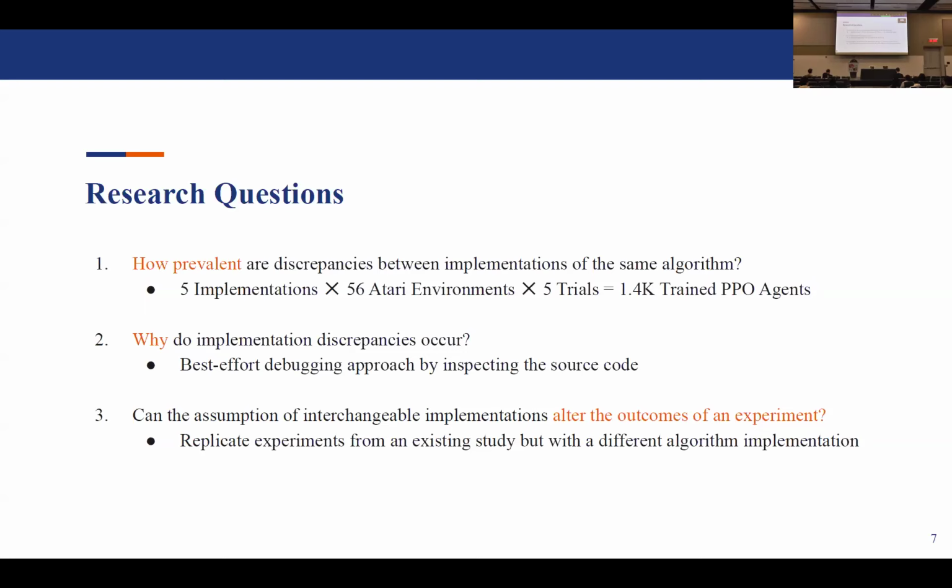And for the second research question, we wanted to investigate why the discrepancies in RQ1 actually occurred.